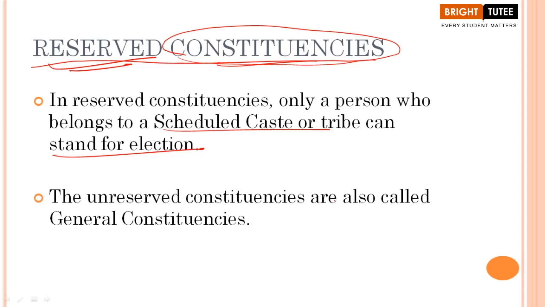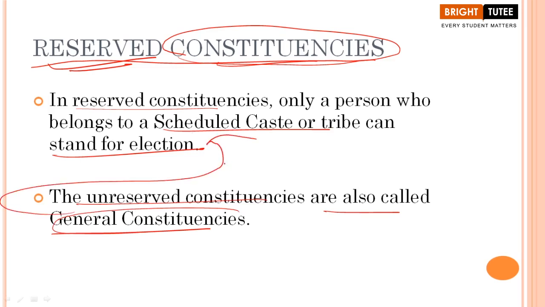Okay? Now, the unreserved constituencies are also called general constituencies. Here are two terms that you have to keep in mind. The first term is reserved constituencies, that is for the people belonging to scheduled castes or scheduled tribes. The government has given this name. The term has been framed for the Dalits, for the people who were the weaker sections, who belong to this weaker section of our society. Okay? But we also have unreserved constituencies, that is, the general constituencies. It means that people who do not belong to these castes or tribes or the weaker section will fight the elections from these unreserved constituencies.